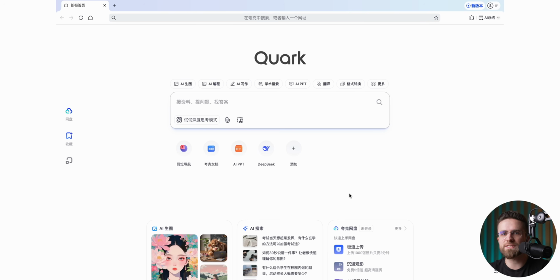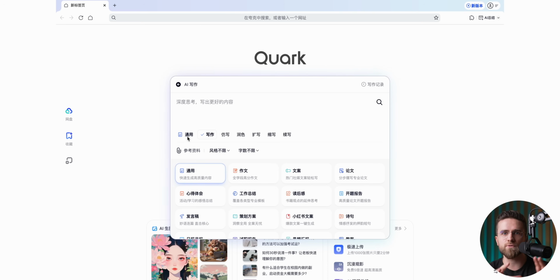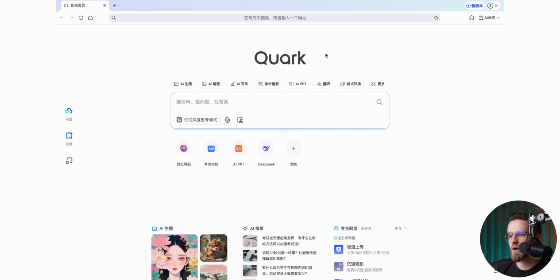Another very similar tool is Quark. It's also a standalone browser app that's only in Chinese, and there is no way to change that language setting. Just like Doubao, it packs a bunch of features in one place, but Quark's layout and approach are a bit different, and in some ways more convenient. Right above the prompt window, there are buttons for everything it can do: image generation, coding, writing, research and papers, creating presentations, translation, file conversion, AI resume writing, and screenshot-based search. Each button leads to a special page inside Quark for that specific task.